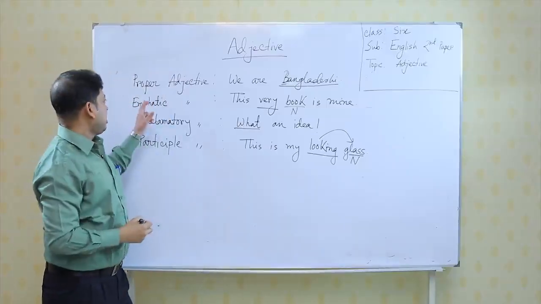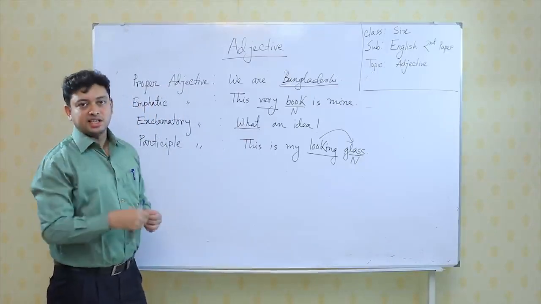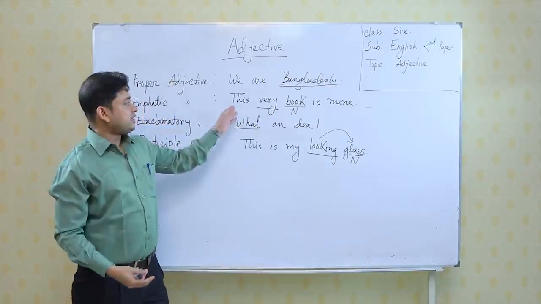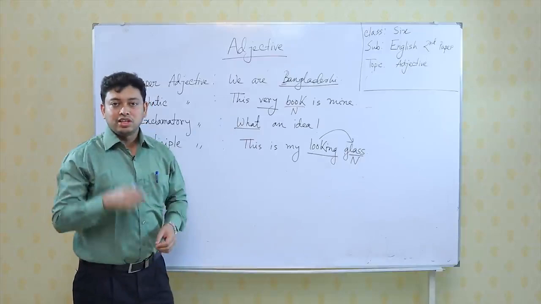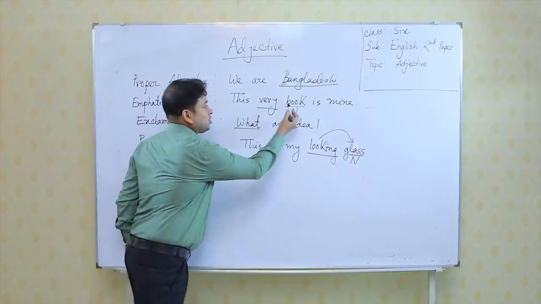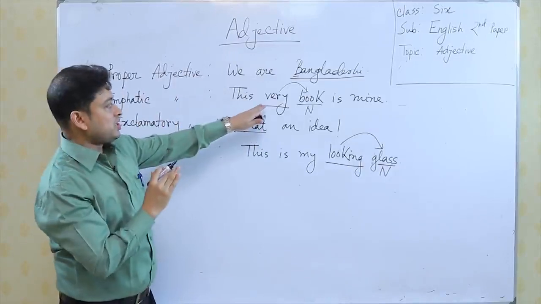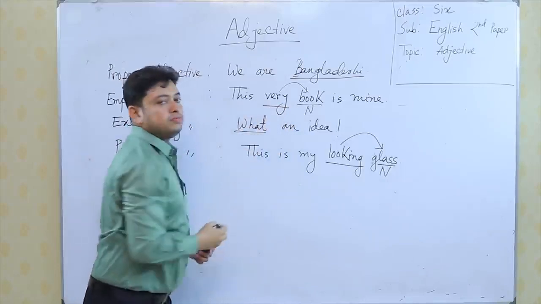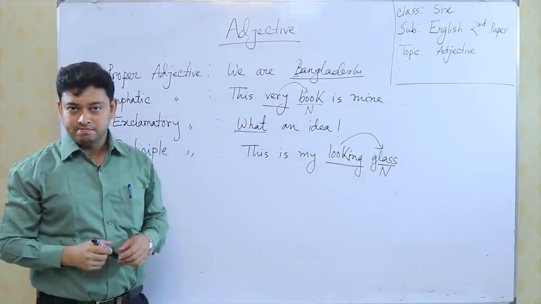Another adjective is emphatic adjective, because it is emphasizing. It is also known as emphasizing adjective. This very book is mine. If I say this book is mine, it is correct. But when I am saying this very book, that means I am giving more stress. More stress on what? More stress on book. So students, this is very easy. Just focus on this. This very book, that means I am giving more stress with this word very, and the word is qualifying a noun, so it becomes emphatic adjective.